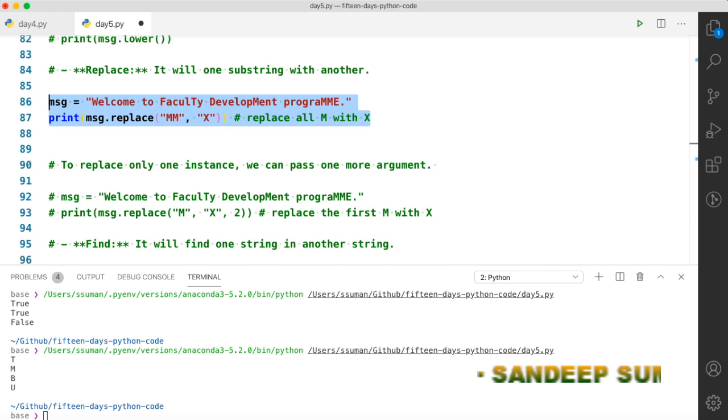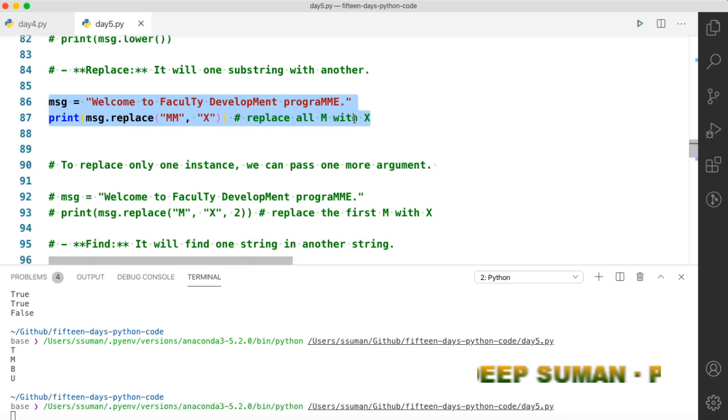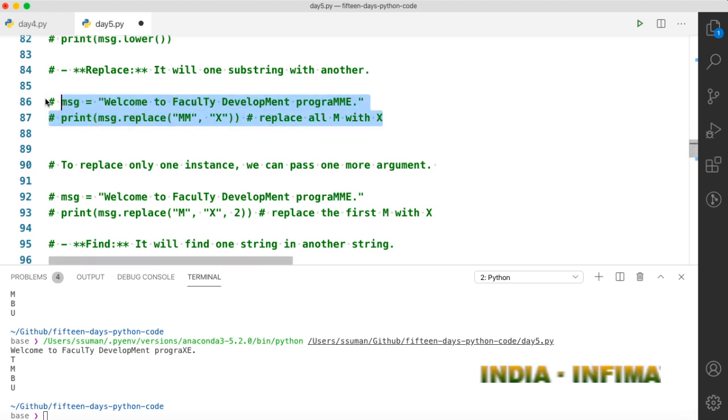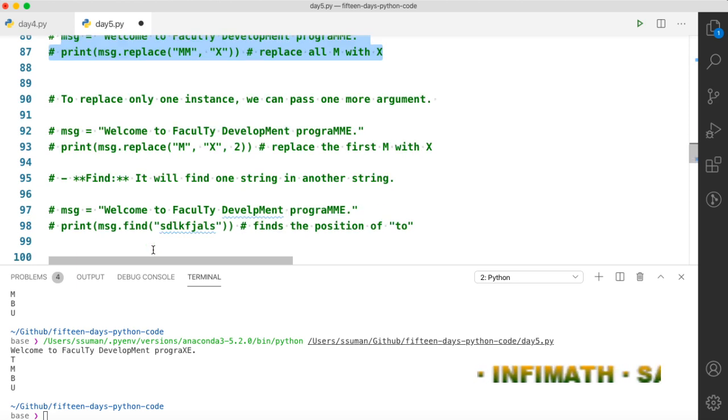Let's check this, this will be interesting. So you can see what it has done, it took this substring and replaced it with x. So you can use not only characters but bigger strings as well. If you want some control on the number of times the replace function works, then you can use an optional parameter 1, 2, 3, 4. That is how many times you want to replace that.